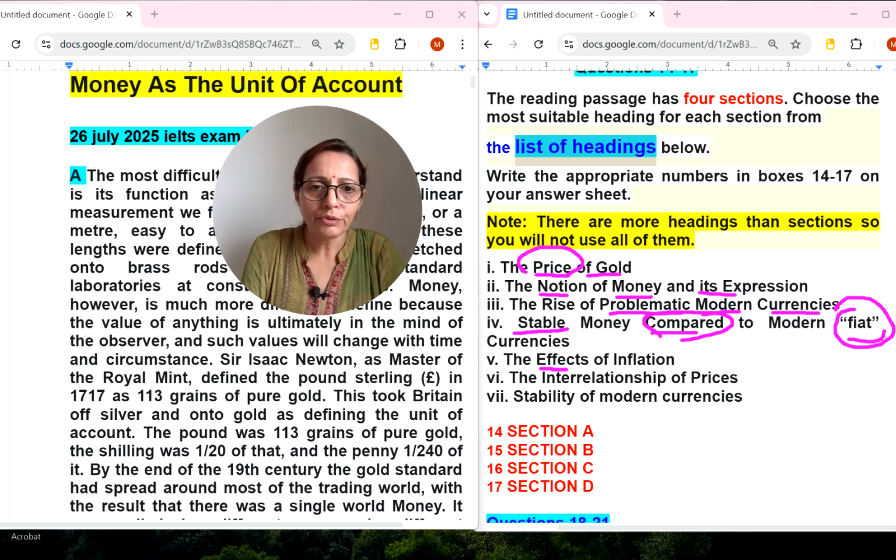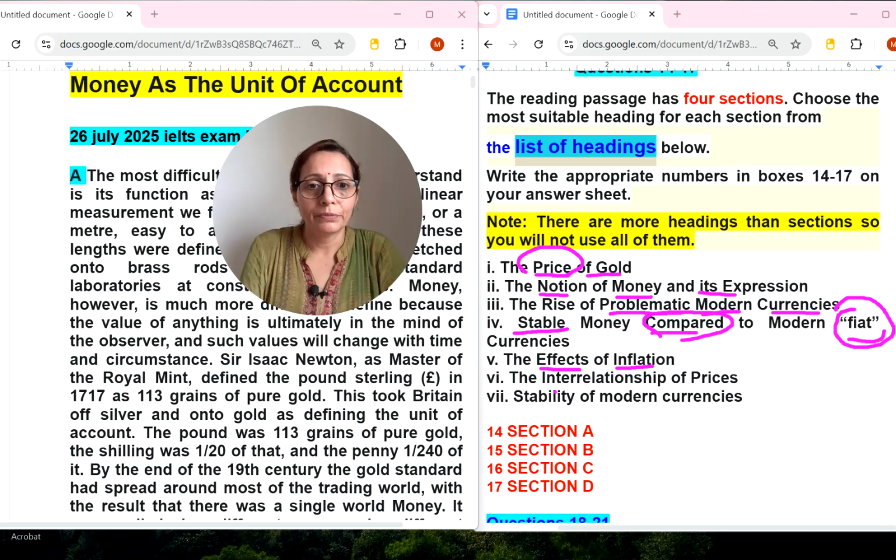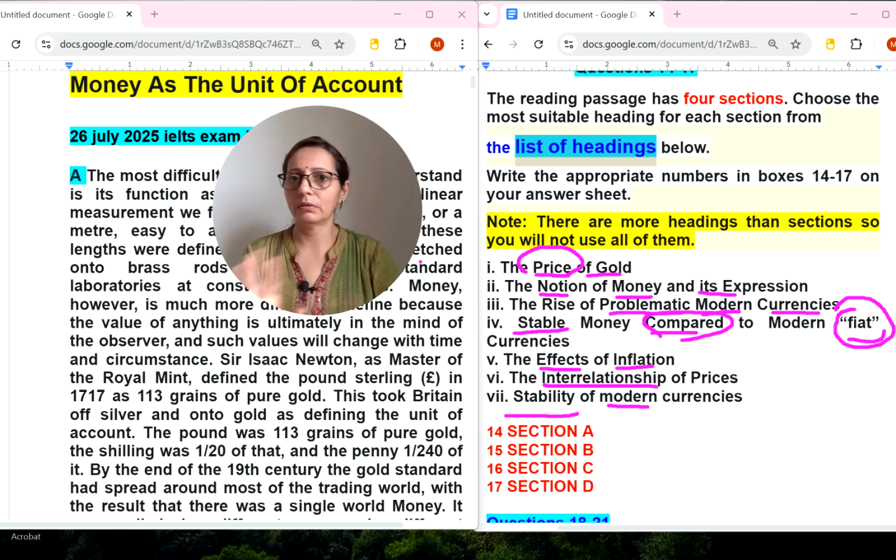The effects of inflation means when prices are going up and down, like this kind of thing you can say, and its effect, the interrelationship of prices. So here, interrelationship of prices. Stability of modern currency. So modern currency here also, and stability they are talking about. Okay, now I have read all the headings.